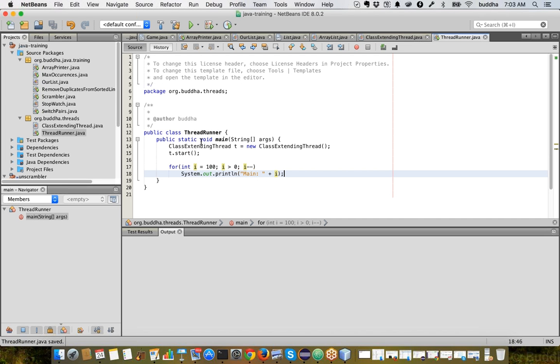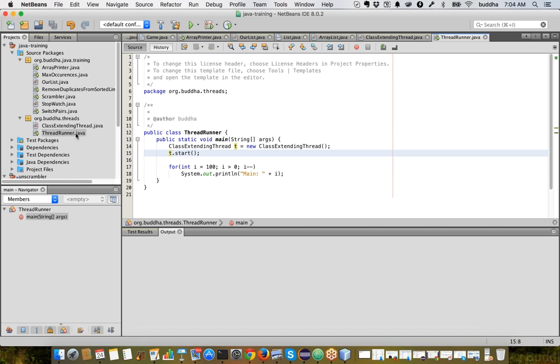Now what happens here is this main also takes some time, because it has to print 100 numbers, and we have already started the thread. Once this line is executed and the thread is getting executed, this won't be stopped. The program will not stop here. So far, whenever we call a method, the program execution stops there until the method gets executed. But here, because it's a thread, this won't stop like that.